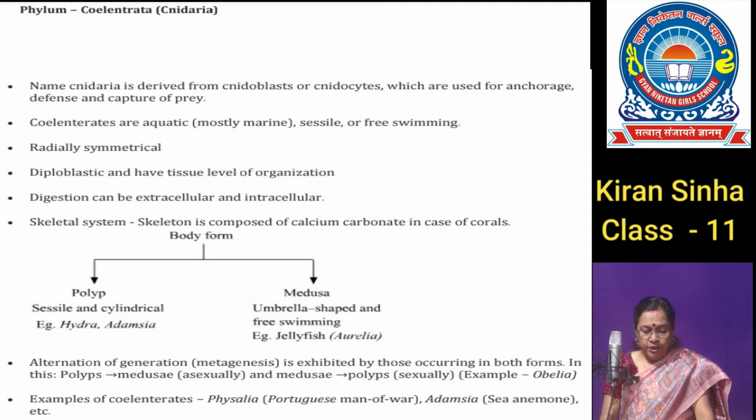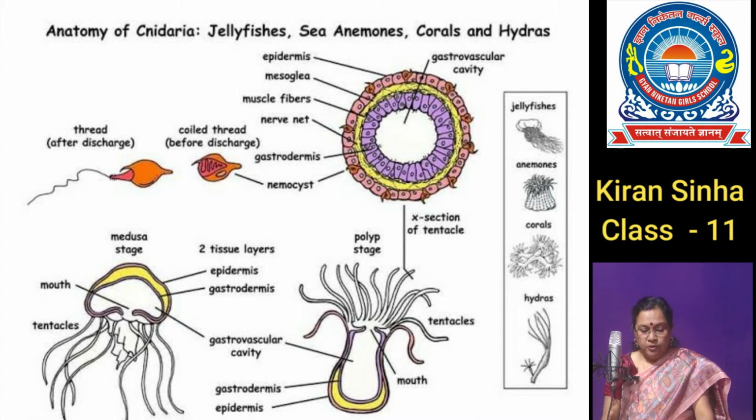The body wall consists of two layers of cells, outer ectoderm and inner endoderm, separated by a gelatinous layer of mesoglea. Animals show a blind sac body plan with only one oral aperture called hypostome that leads